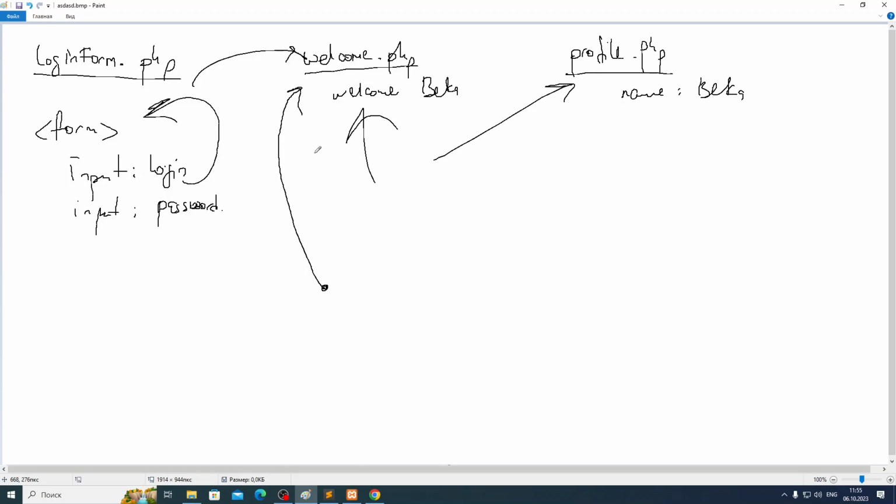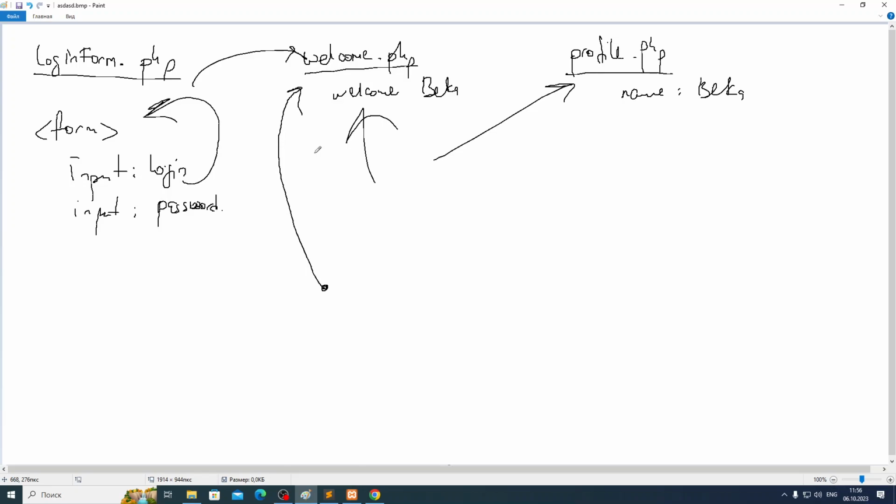You submit it here, you check it here, then when you redirect here you cannot check the login and password. Here in welcome PHP the login and password are lost, because they were submitted only to login form. If you submit your login and password to welcome PHP, it means we cannot access it in another file. You submit the form only to one PHP file; in other PHP files, we don't have the information about your login and password. We can take an access token. Yeah, access token is another way, but we are talking about sessions now.